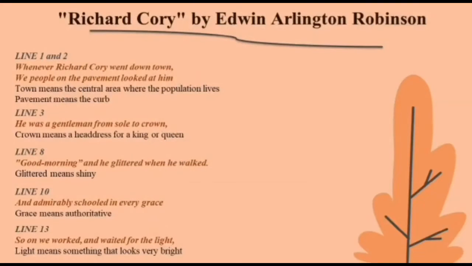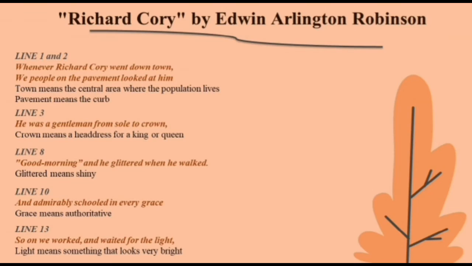On the first and second line, "Whenever Richard Cory went downtown, we people on the pavement looked at him." Town means the central area where the population lives. Pavement means the curb. On the third line, "He was a gentleman from sole to crown." Crown means a headdress for a king or queen. On the eighth line, "Good morning," and "he glittered when he walked." Glitter means shiny. On the tenth line, "And admirably schooled in every grace." Grace means authoritative.